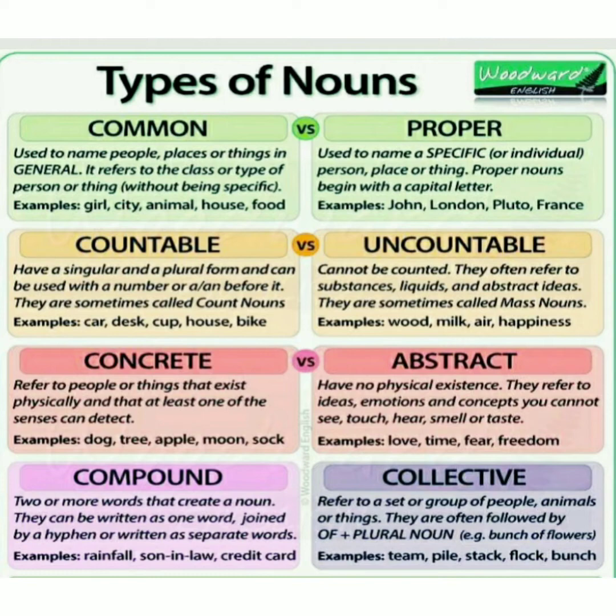The next is the compound noun, where two or more words create a noun. They have separate meanings, but when they are joined, by a hyphen, they create one word, and that is a noun. The next is the collective noun. Yes, it refers to a set or group of people, animals, or things. They are often followed by of plus a plural noun. For example, team, pile, stack, flock, bunch.